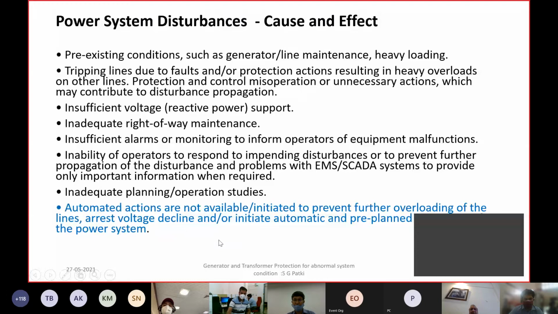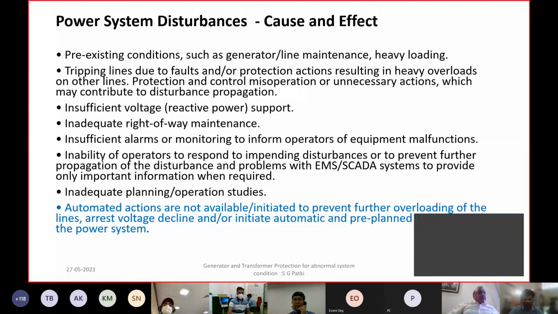If automated actions are not available and are not initiated, the operating parameters go into the alert region or the alarm region in terms of the system operating margins we have in terms of stability, either voltage instability or angular instability.